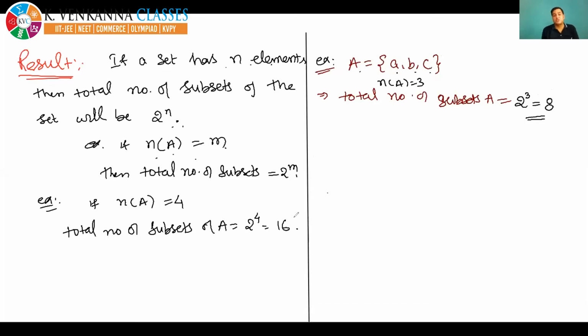It will be a huge calculation. That's why I took a set which contains 3 elements. Now its total number of subsets will be 8, and yes, 8 subsets can be written easily. So now I am going to write all the subsets.